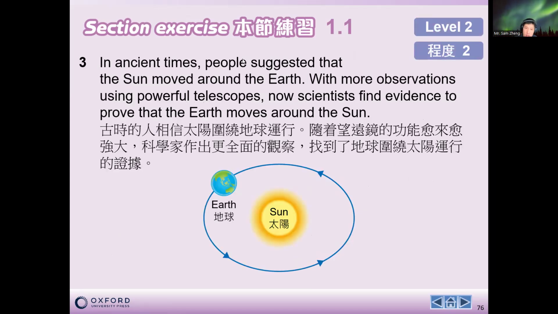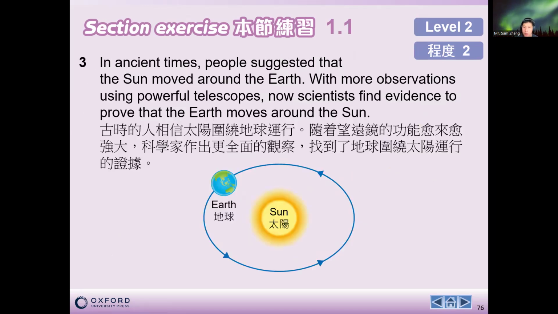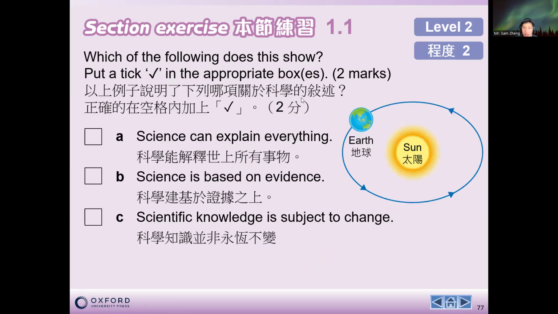In ancient times, people suggested that the sun moved around the earth. With more observations using a powerful telescope, scientists now find evidence to prove that the earth moves around the sun. So based on this statement, science cannot explain everything, and scientific knowledge is subject to change.